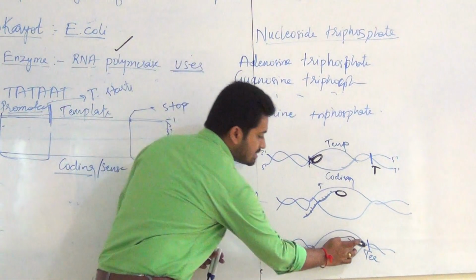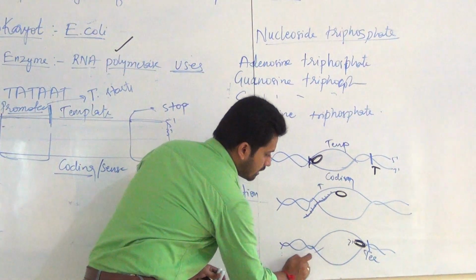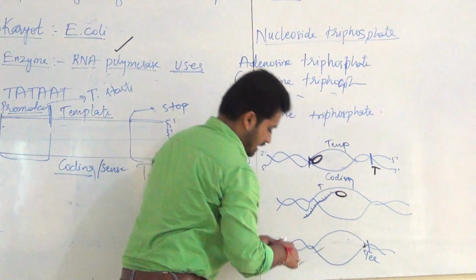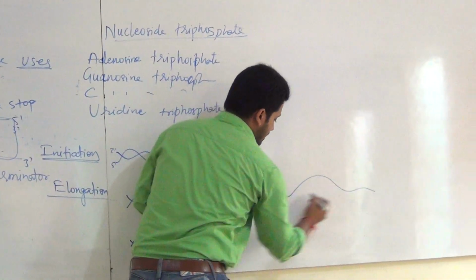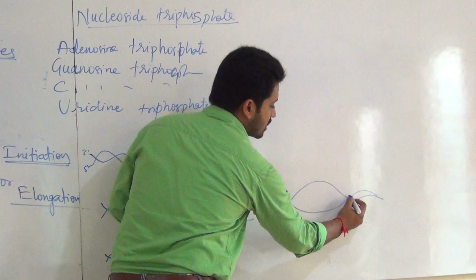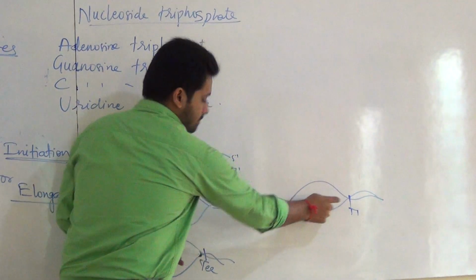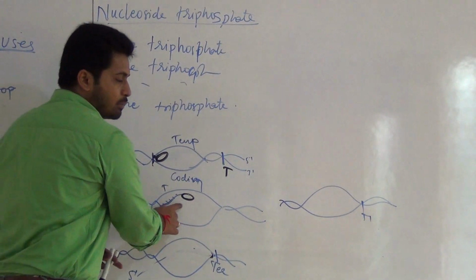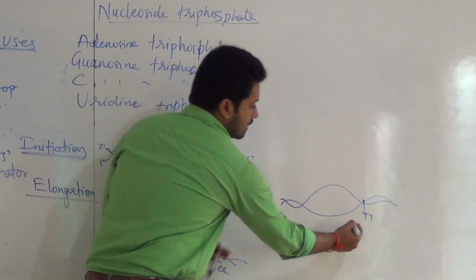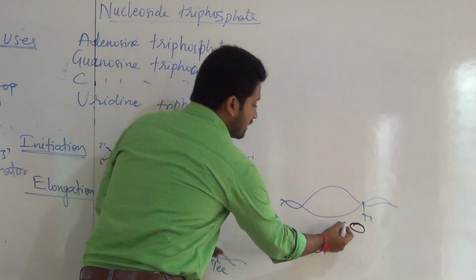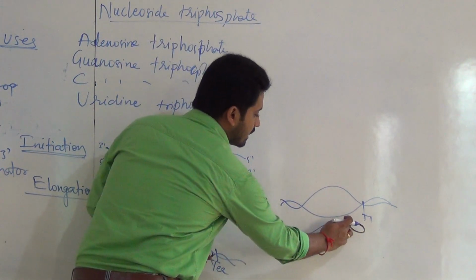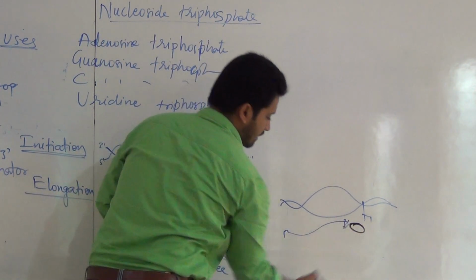Fall off in the sense, normally we can draw like this. Here I will draw. For example, this is our termination point. This is termination. When this RNA polymerase enzyme reaches this part, it will fall off, means it will leave the DNA, and at the same time what is going to leave? That is our mRNA.